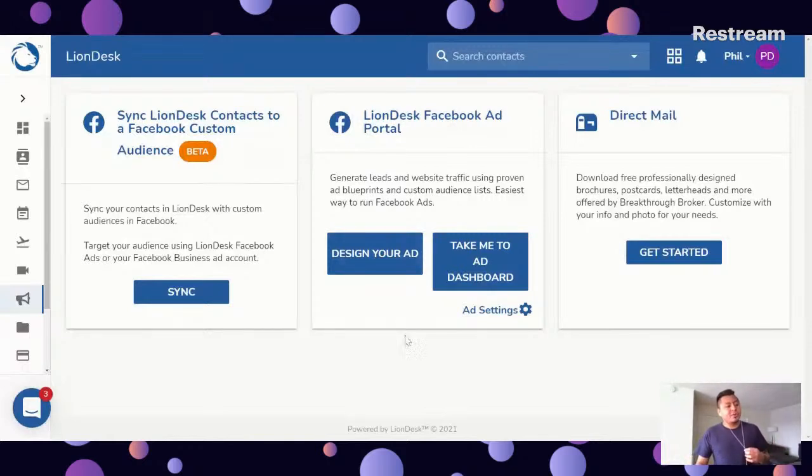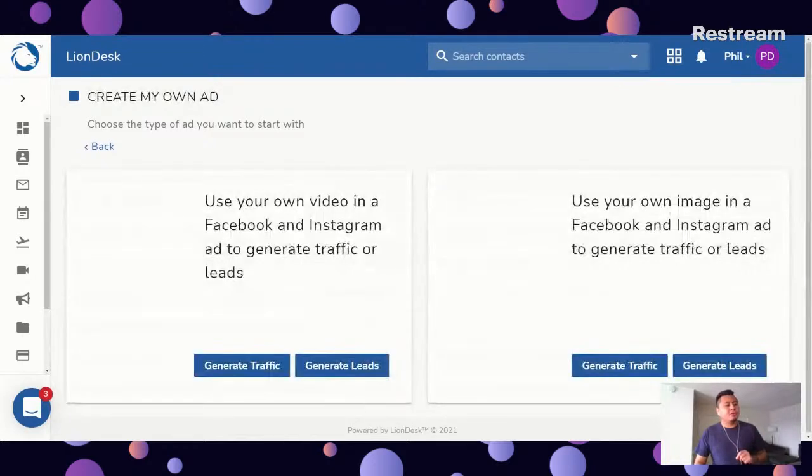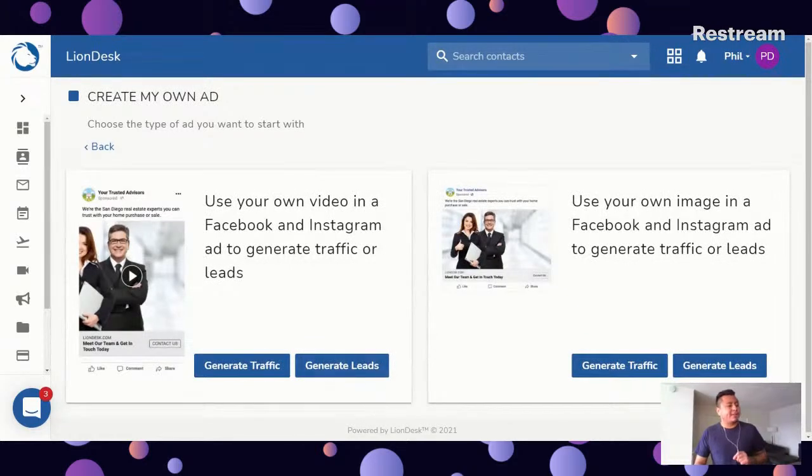First thing I want to show you is how to design your ad. I'm going to give you a quick overview of the different blueprints that you can take advantage of. You're going to see here, design your ad. You'll be able to click, and you're going to see the different blueprints that we have. We have create my own ad. Once you click here, you'll see the blueprint for a video ad, as well as an image ad.